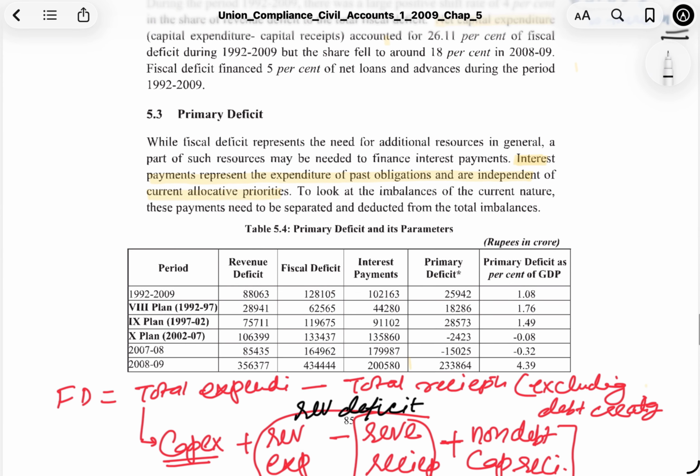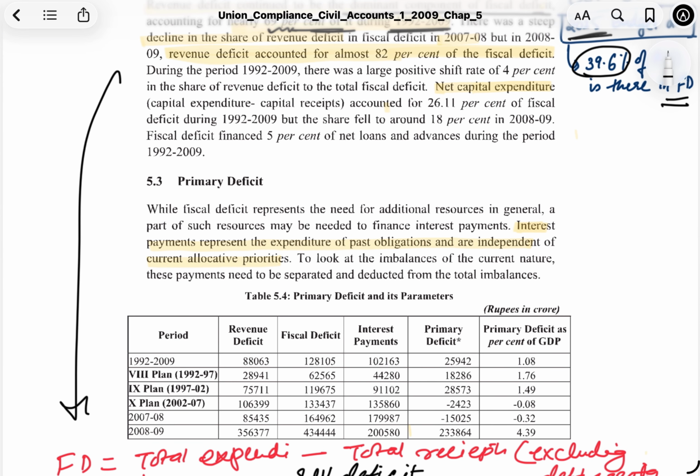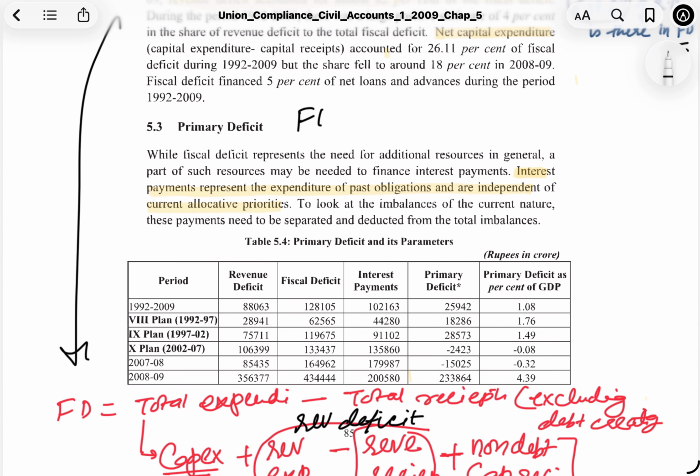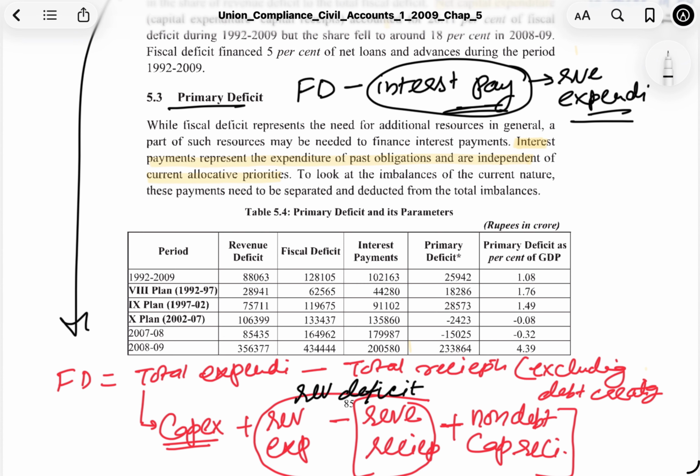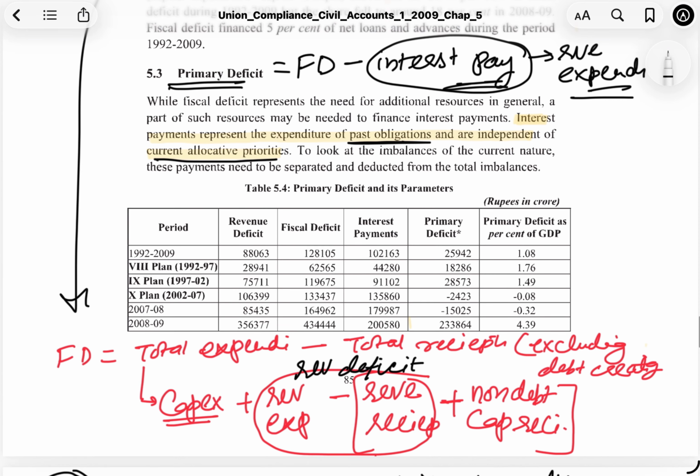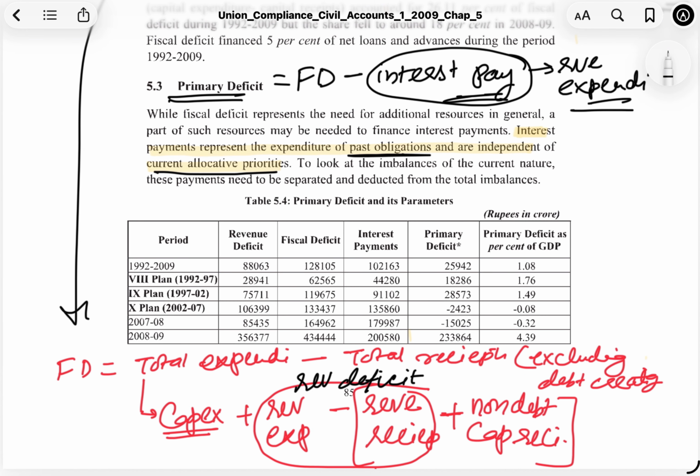So primary deficit is again fiscal deficit minus the interest payment. So interest payment is that component of revenue expenditure. Okay, and again it doesn't create any asset, we are just paying on the past loans. Interest payments represent the expenditure of past obligations and are independent of the current allocative priorities.